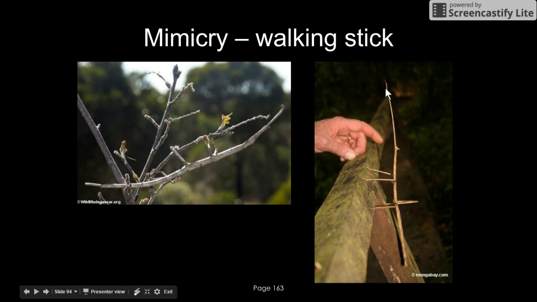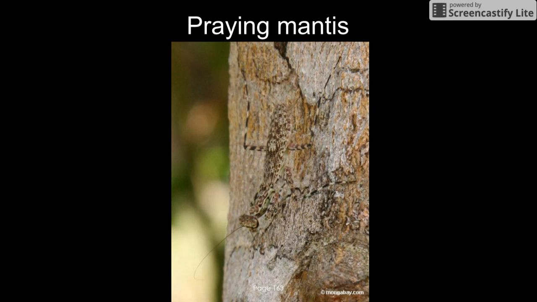We have a walking stick, this animal right here. I want you to attempt to find him on these tree branches. If you cannot find him, that means that his adaptation has helped him to survive in his environment. The praying mantis right here normally is green, but this one seems to have a mutation that also changed its skin color. Because that mutation is helping him blend in, he's able to reproduce, and a lot more praying mantises will be able to have this brown mutation.